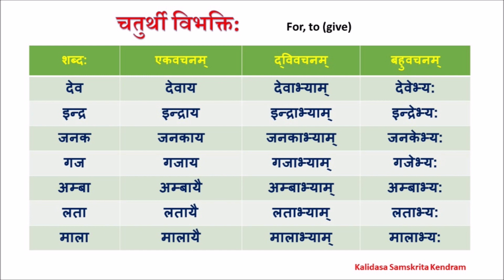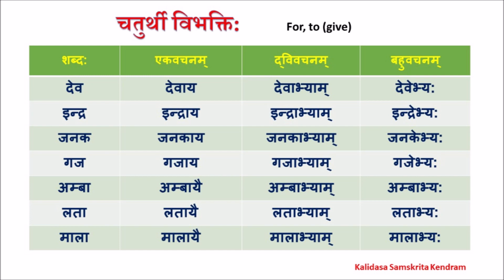For example, I give a book to Ram. To Ram. Ram becomes chaturthi vibhakti in Sanskrit. I go to school. To school. There the verb is go. Hence, school becomes dvitiya because it is destination. The preposition to is used in dvitiya vibhakti as well as in chaturthi vibhakti. When the verb is go, to becomes dvitiya vibhakti. When the verb is give, to becomes chaturthi vibhakti.